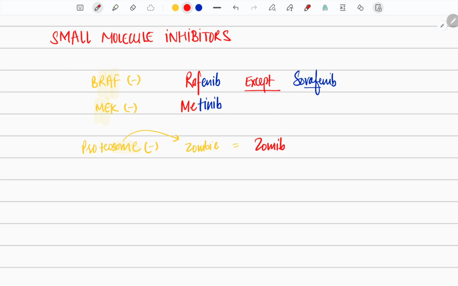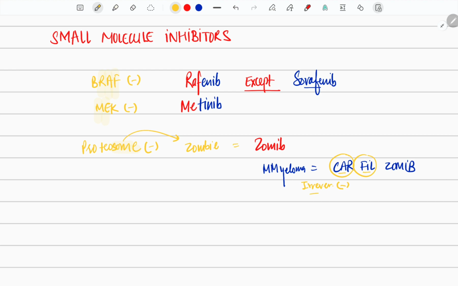Like, for example, one more thing which you give as a proteasome inhibitor in the case of multiple myeloma is carfilzomib. Okay, that's called carfilzomib. Once zombies fill a car, they do not come back, that means it is an irreversible inhibitor of proteasome. Okay, you got it: car mein fill, they will not come back, that means it is irreversible.